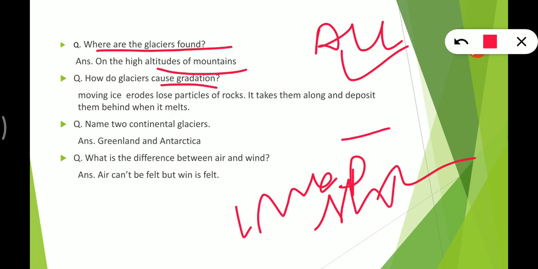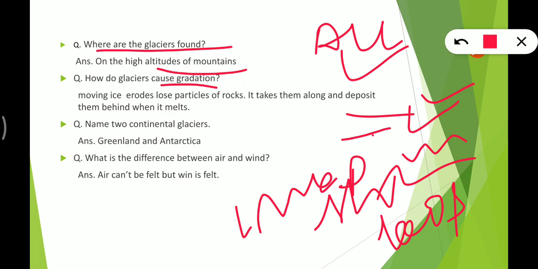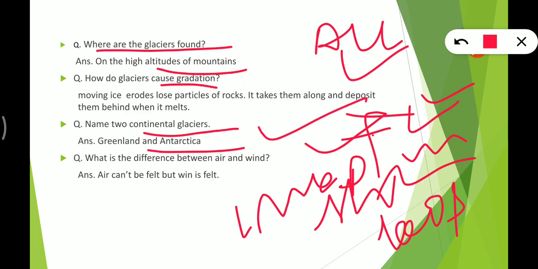Then after they erode those loose rock particles, and take them along where they go, and then when they melt they deposit them. So this is how they cause gradation. Name two continental glaciers. So Greenland and Antarctica, they are the two continental glaciers.